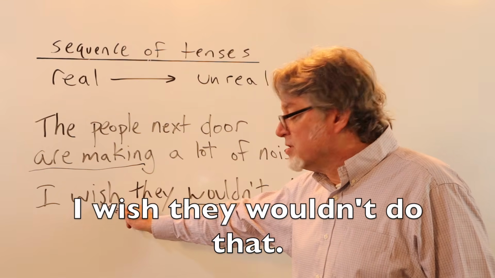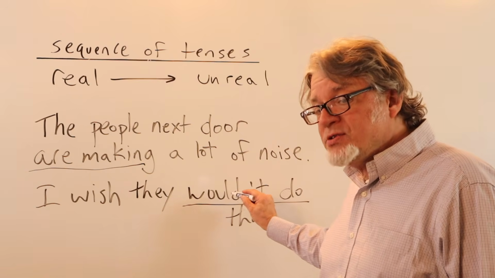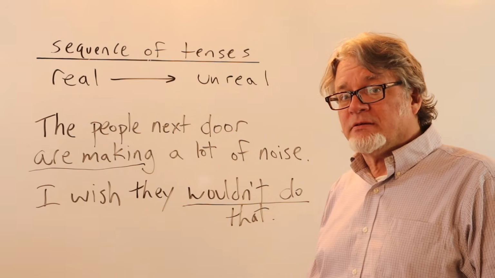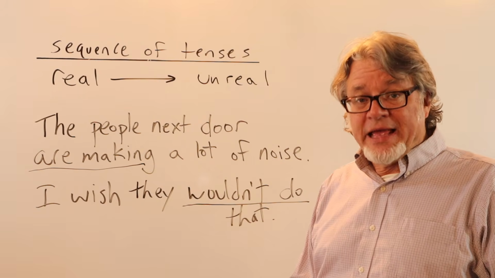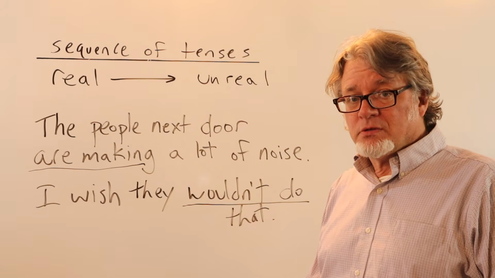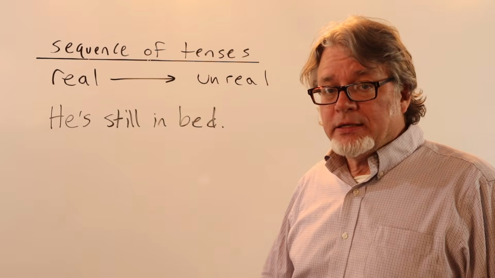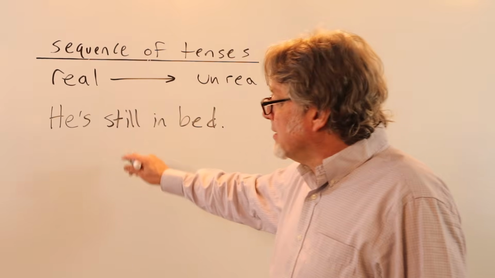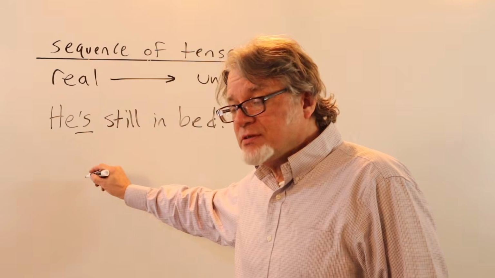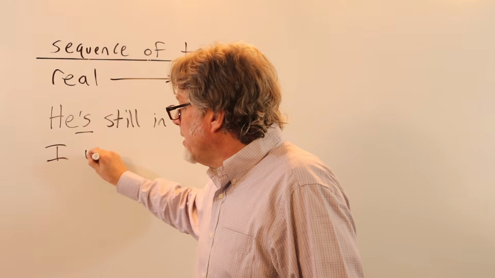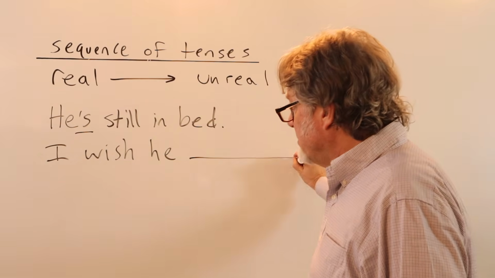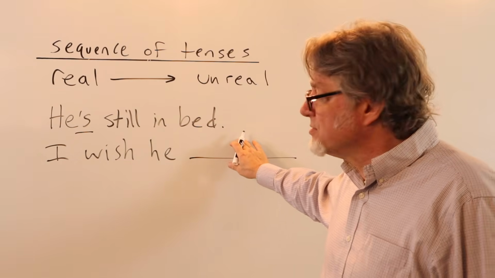After the word wish, would is often used, affirmative or negative, for present and future situations. He's still in bed. It's 10 o'clock in the morning and he's still in bed. This is in the present tense. I wish he, and then you have to finish the sentence.